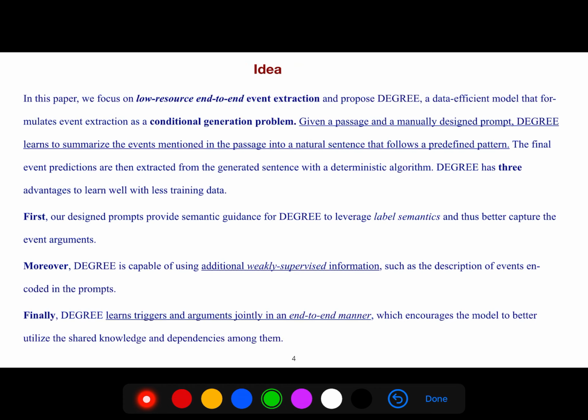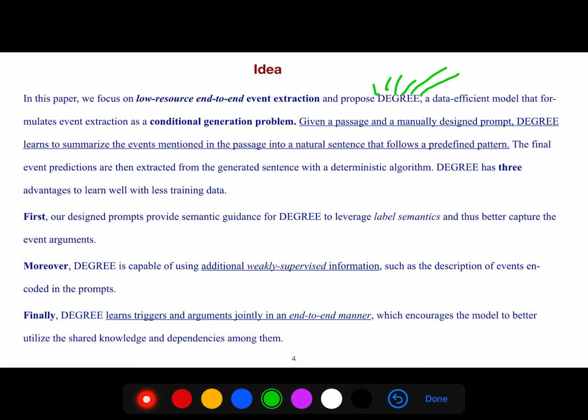In this paper, we focus on low-resource end-to-end event extraction and propose DEGREE, a data-efficient model that formulates event extraction as a conditional generation problem. So it's an event extraction method that is a conditional generation problem.